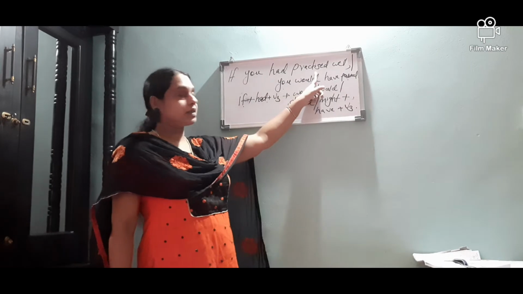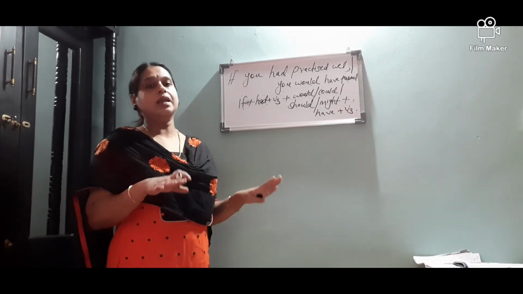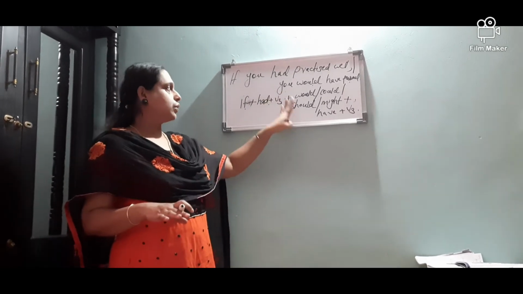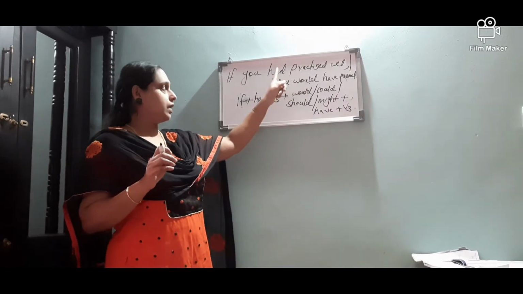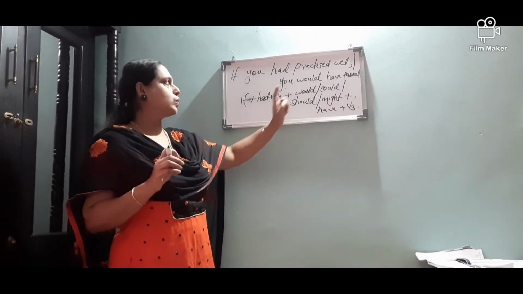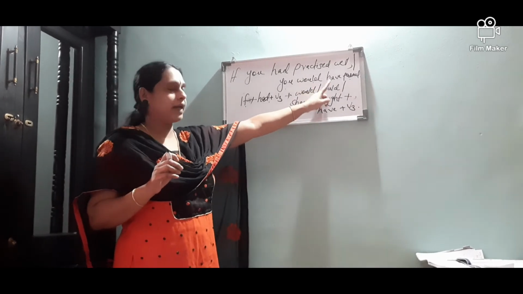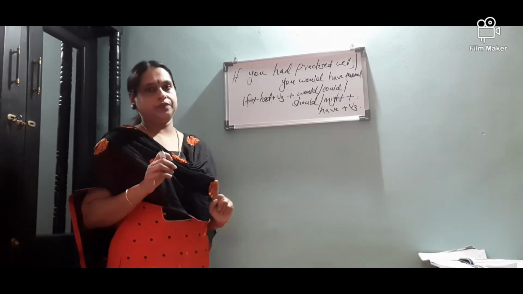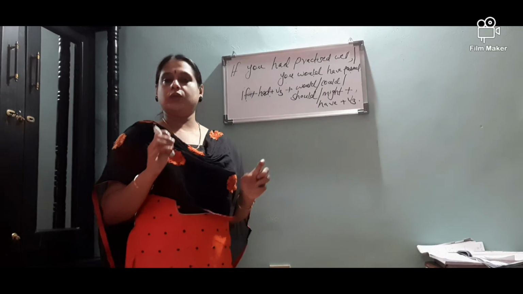If you had practiced well, you would have passed. So you didn't practice well and you didn't pass. So that is the third conditional. So the rule is, if you use had plus V3 in the if clause, you have to use would have, should have, could have or might have plus V3. So that is the rule. So these are the three conditional clauses.